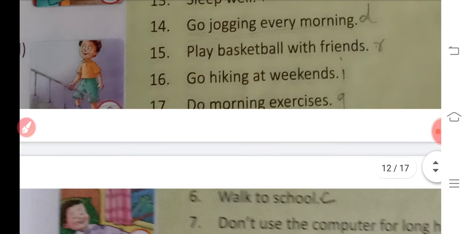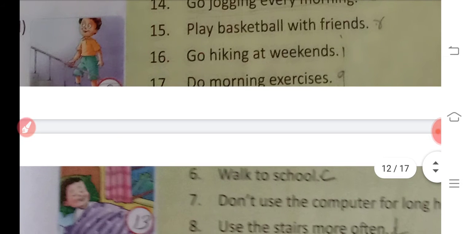Then "go hiking at weekends." I. "Do morning exercise."